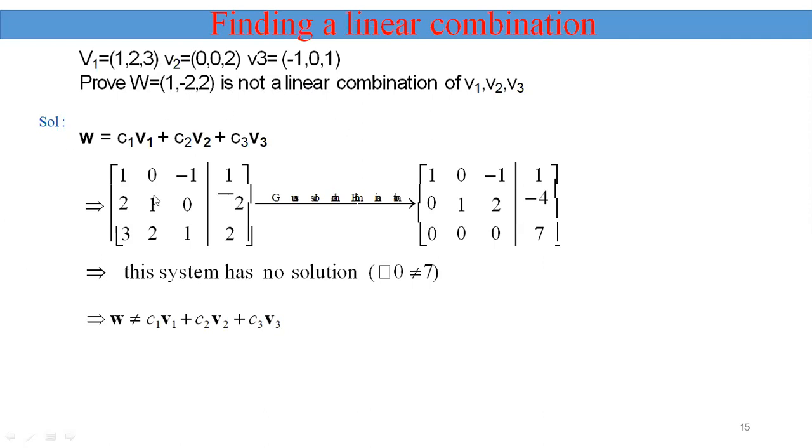See here: 1, 0, 1, 1, 0, minus 1, 2, 1, 0, therefore 3, 2, 1, which is not 1, minus 2, 2. So this vector cannot be expressed as a linear combination of V1, V2, V3.